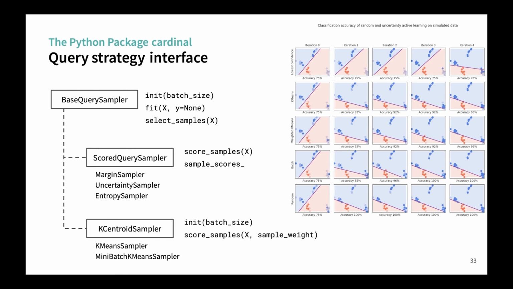If you're using a score that is computed for all the samples, you can use a scored query sampler, and that's how we code uncertainty methods. If you want a clustering-based approach, like the one I described, that runs a k-means and finds the sample closest to the centroid, you can use a k-centroid sampler interface. And at the top right, you see the kind of example we provide that is comparing all samplers on a toy dataset, but you can do that on one of your experiments if you want.